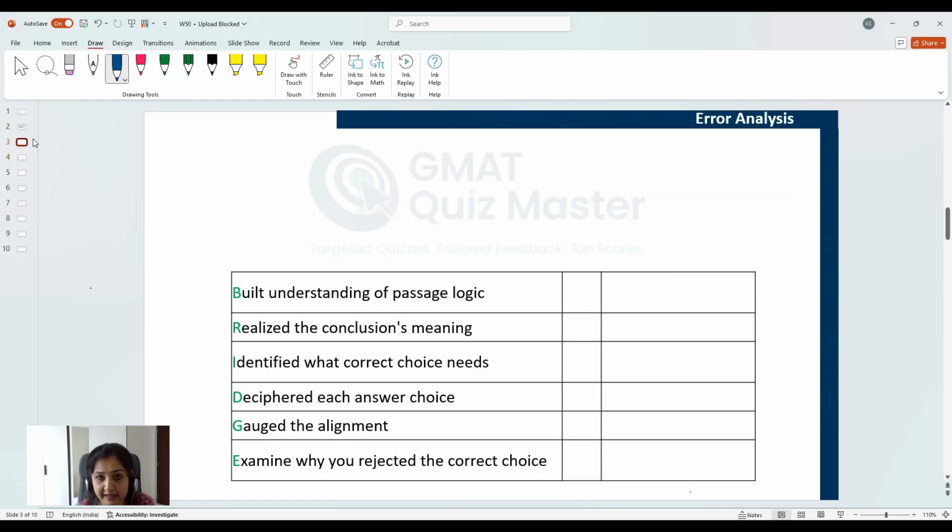If your understanding of passage logic as well as conclusion was completely correct, you can have a tick here and move ahead. However, if you missed anything in passage analysis or your understanding of the conclusion was not correct, mark a cross accordingly and mention your reasoning here. With that, let's move ahead and try to understand what the correct answer should convey here.